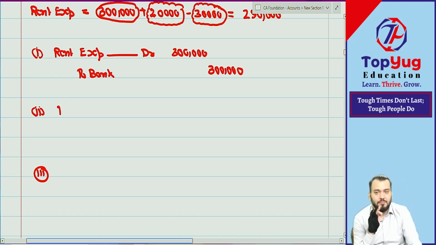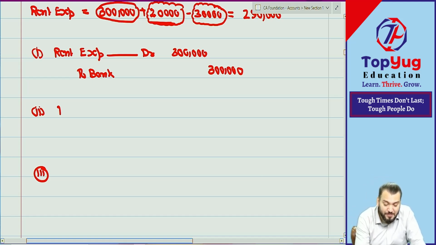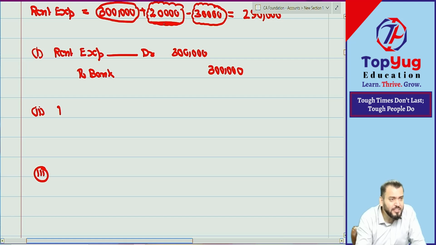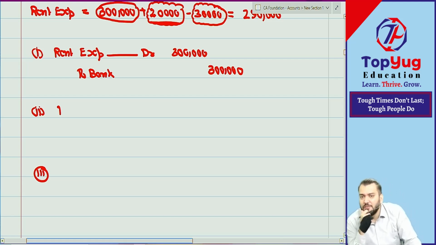First, one second. If you are saying prepaid rent, it means you have not understood. You said increase in expense, plus 20,000, no? Is it an increase or decrease in expense? Increase in expense will be debited. So how can you say prepaid rent? Prepaid rent cannot be debited. Expense will be debited. Simple.